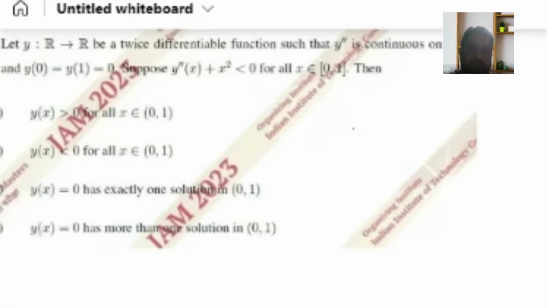Suppose y double dash of x plus x square is less than 0 for all x in closed interval 0, 1. Then y of x is greater than 0 for all x in open interval 0, 1. y of x is less than 0 for all x in open interval 0, 1. y of x is equal to 0 has exactly one solution in open interval 0, 1. y of x is equal to 0 has more than one solution in open interval 0, 1.